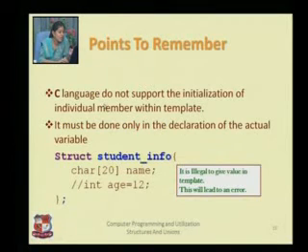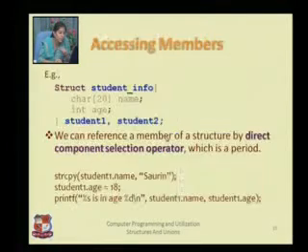So here I have just written that thing. C language does not support initialization of individual members within the template. Whenever you study further classes, in Java and other languages, this is allowed, but in C it's not allowed. C language does not support this. It must be done only in the declaration of actual variables. Only when you declare actual variables can you give values.